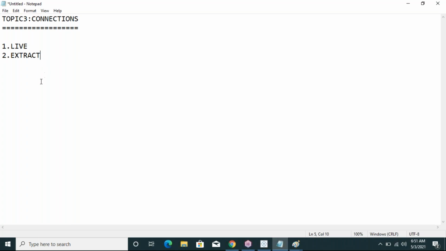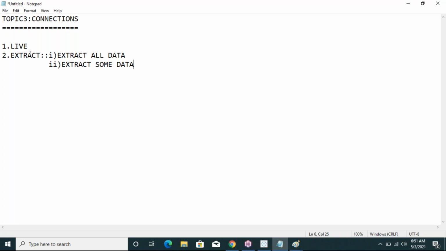The extract connection is again categorized into two parts. The first part is extract all data. The next one is extract some data.